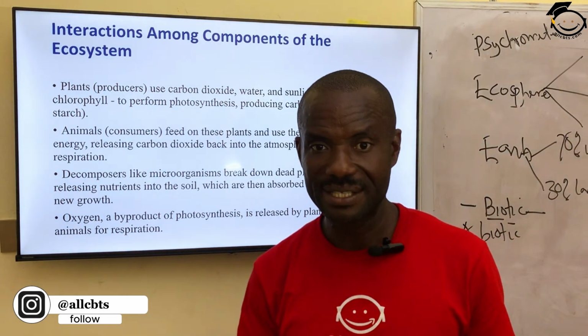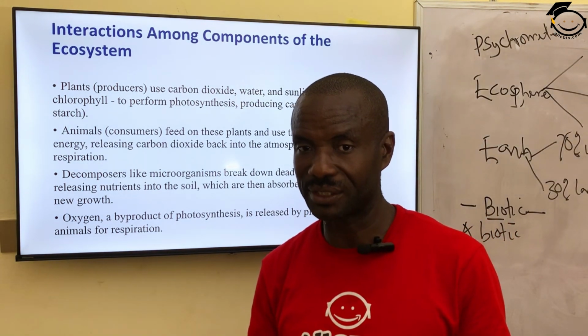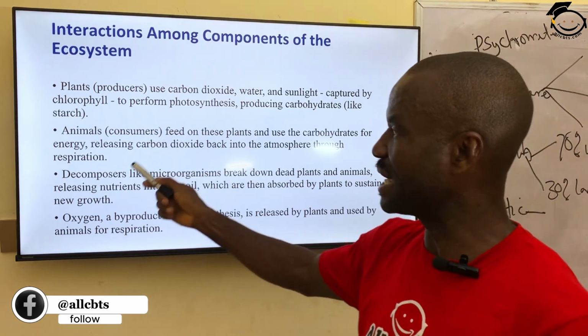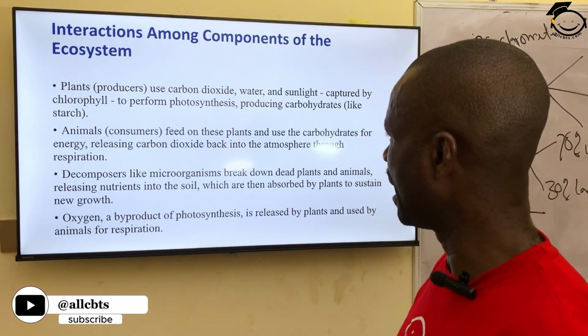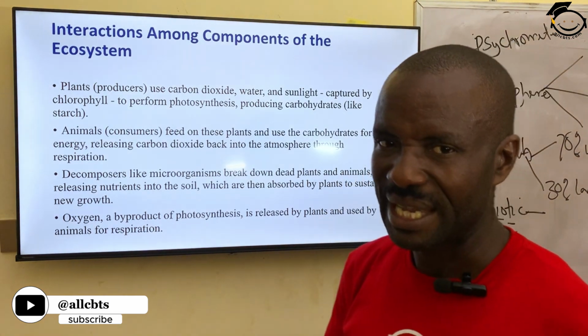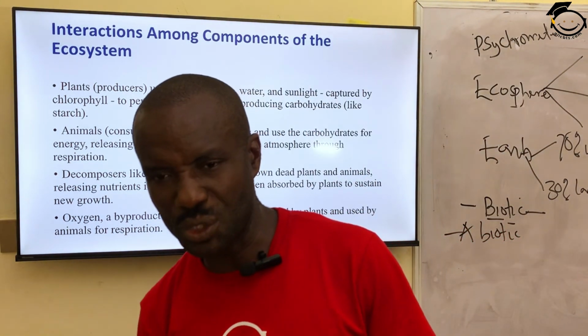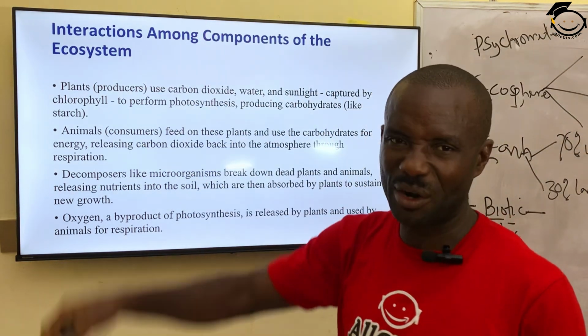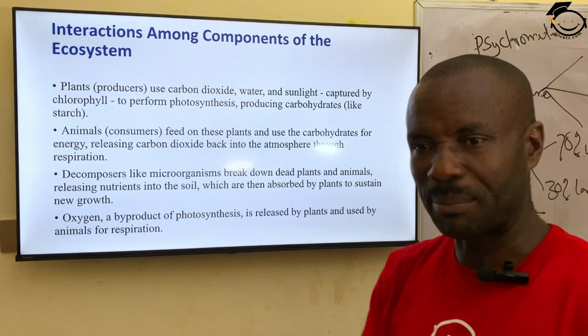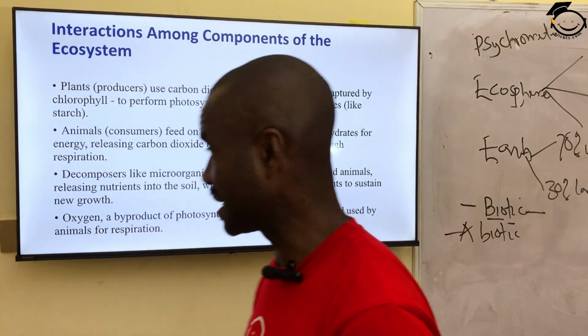You can see the interaction. Why is animal feeding on this plant? They consume this carbohydrate. They end up producing energy, and this energy releases carbon dioxide back into the environment. And when it gets to the environment, the plant captures them for photosynthesis to manufacture their food.